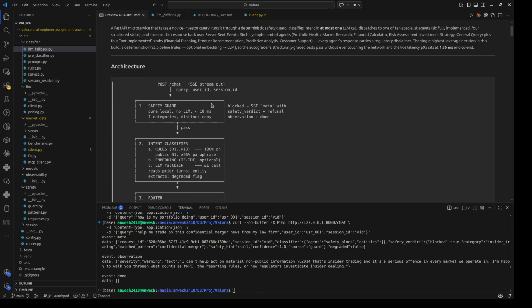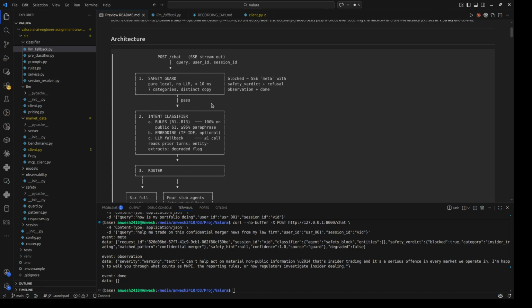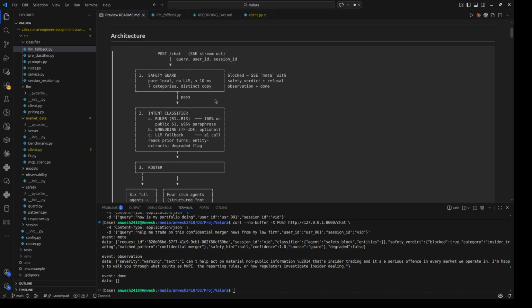If the safety check passes, there is a classifier with 3 layers, but only one has an LLM call. First, logic-based rules, which are 100% on the public 16 queries and 96% on the paraphrase queries in the gold set. Also TF-IDF, with nearest neighbor over the gold queries and a cross-class margin check, catches paraphrases the rules miss without spending OpenAI budget. Then there is the LLM fallback.